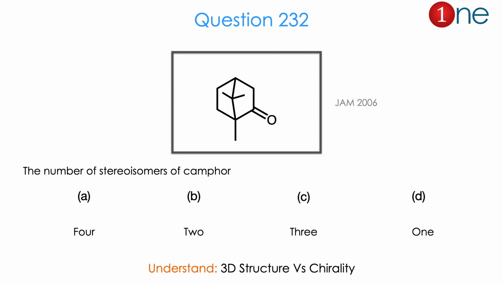Then let us look at the next question. The starting material is a cyclohexane attached with many alkyl groups and a ketone. If you look at it clearly, it is called camphor. They are asking the number of stereoisomers of camphor. So you have to find the chiral center and the isomeric possibility. Here they gave 4 different answers: 4, 2, 3 or 1. From the structure and possible isomeric values, you might realize the question is really about 3D structure versus chirality. The answer is B. Let us see how.